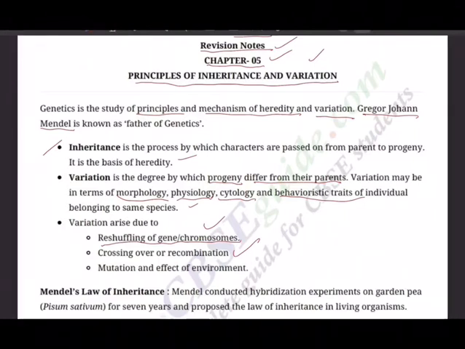And when the chromatids of two homologous chromosomes cross over each other and then break off, exchanging parts of chromatids, that also results in variations. That is crossing over, thanks to meiosis, and particularly in meiosis prophase 1.